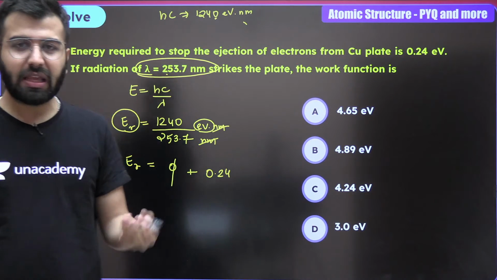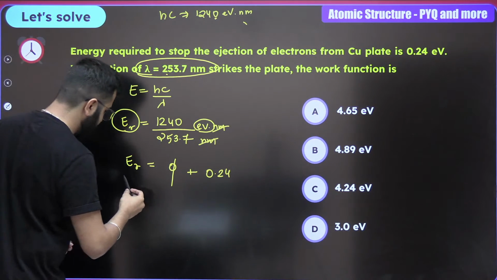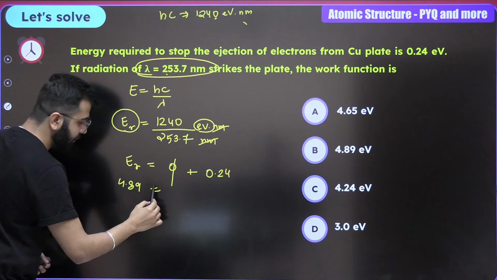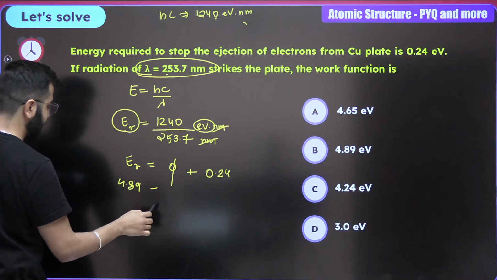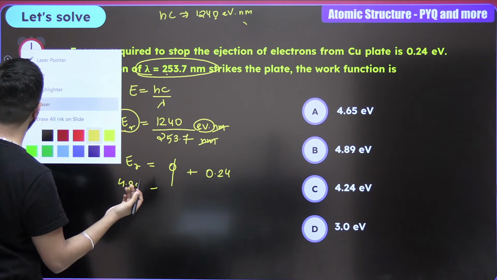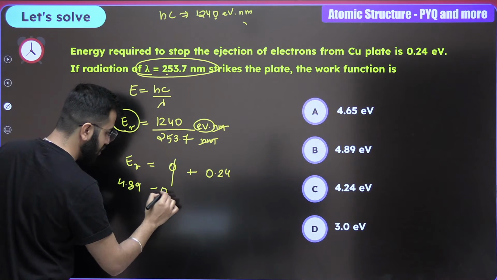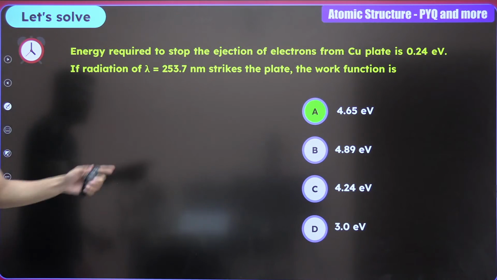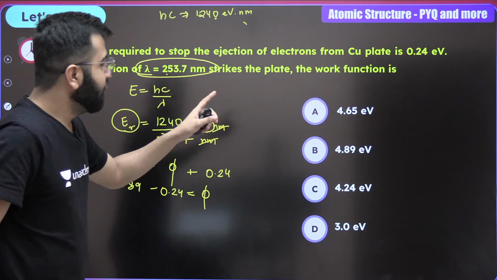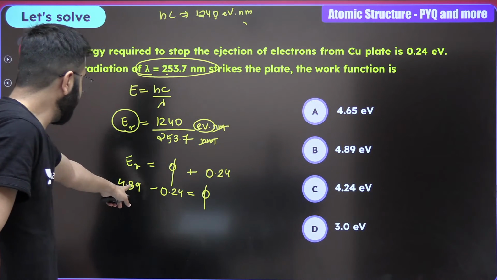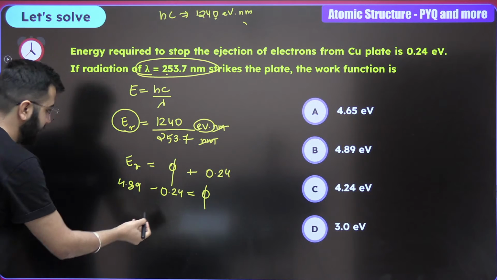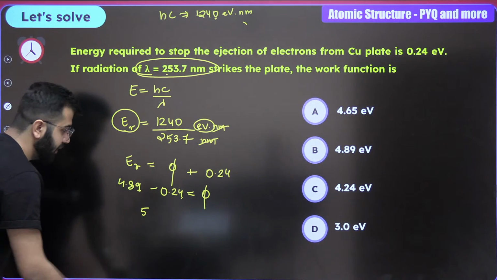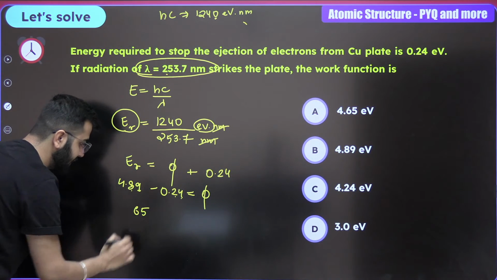4.89 something. Okay, we'll go with 4.8. 4.8 minus 0.24. That is going to be your work function. The correct answer to this question comes out to be 4.65. 4.89, see, 9 minus 4, 5. 8 minus 2, 6.